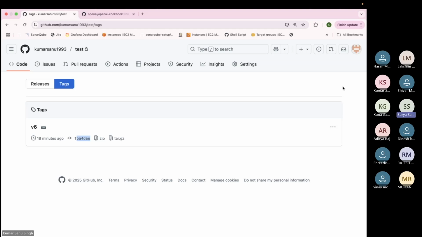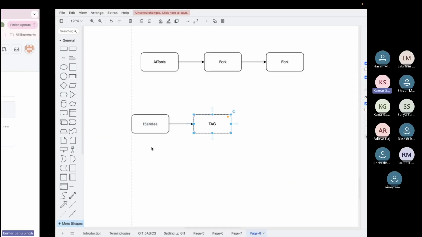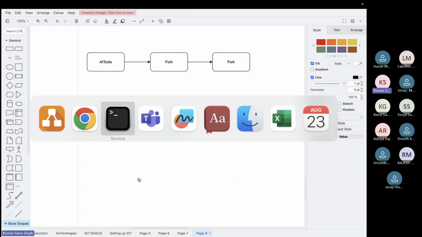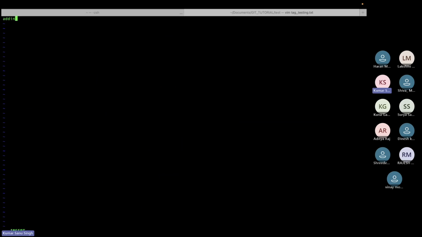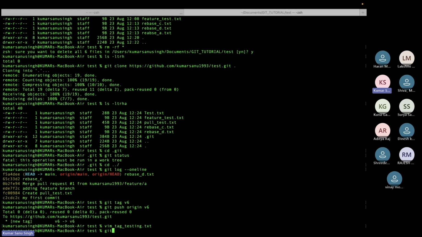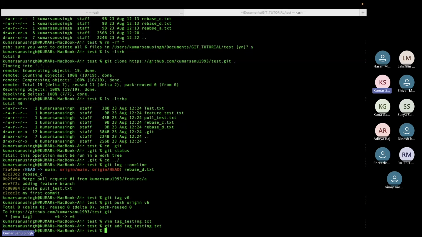We can fetch the data, we can do the changes, but this time the tag will be different. Like we need to change the tag, right? Correct. So basically tag is like, boss, it is done. Now what you have to do is, let's say you want to add one more file. So your commit is this, right? Let's say I'm adding a file called tag_testing.txt. Now adding tag. Okay. Now after that I'm saving it. Now I will move this to the staging area. I will use git add and then I will use git commit to commit this, right?